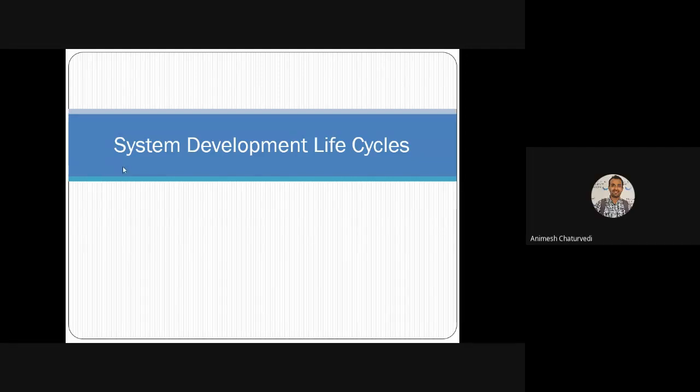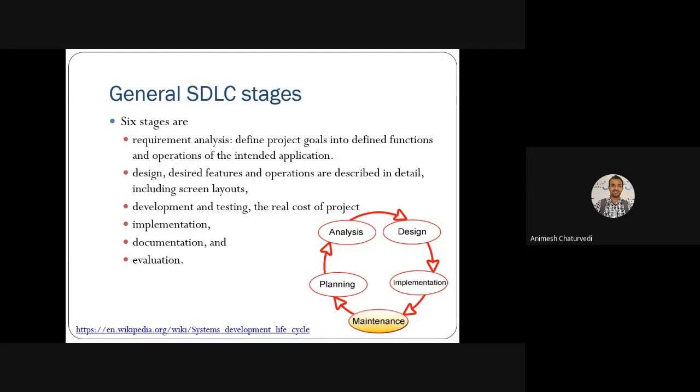Hello. So today we are going to see the system development life cycle. System development life cycle basically deals with the whole life cycle of one system, meaning how it came into existence, how it has been developed, and how that system would be decomposed. So these are the phases basically defined for any system. This is the basic, general stages of a system.